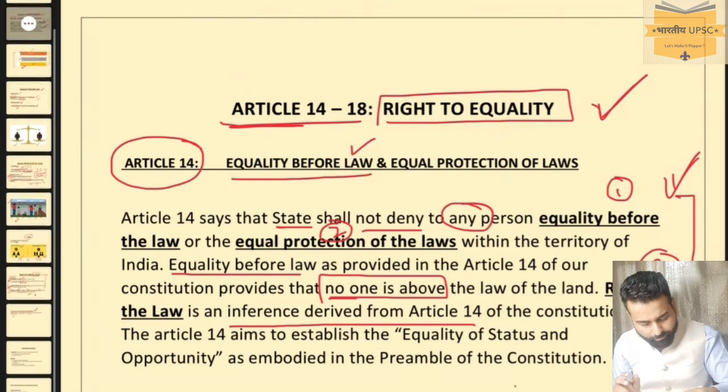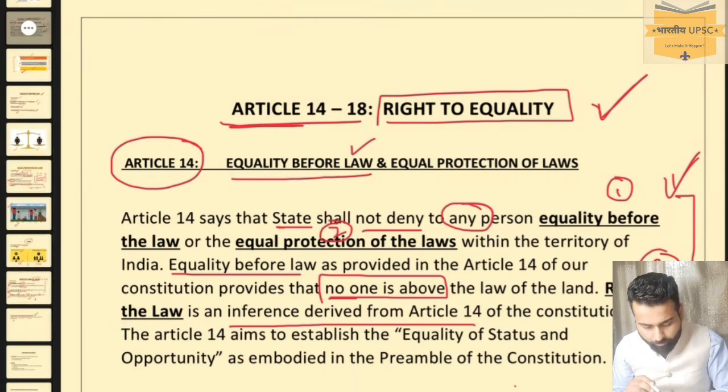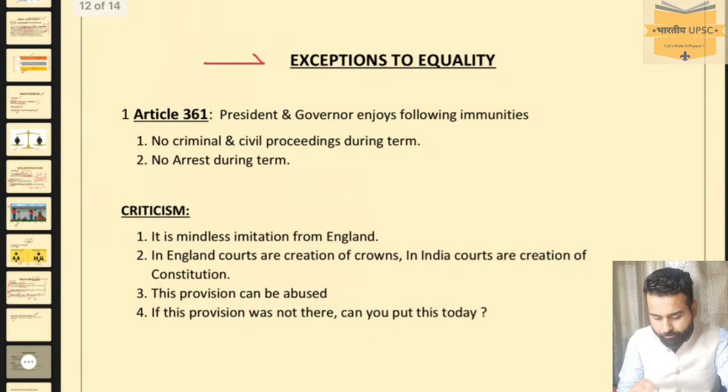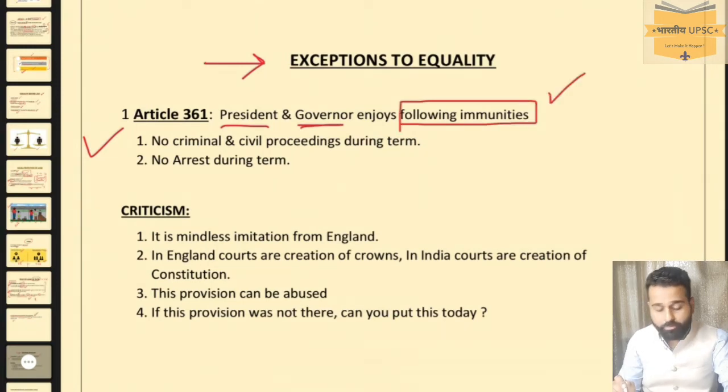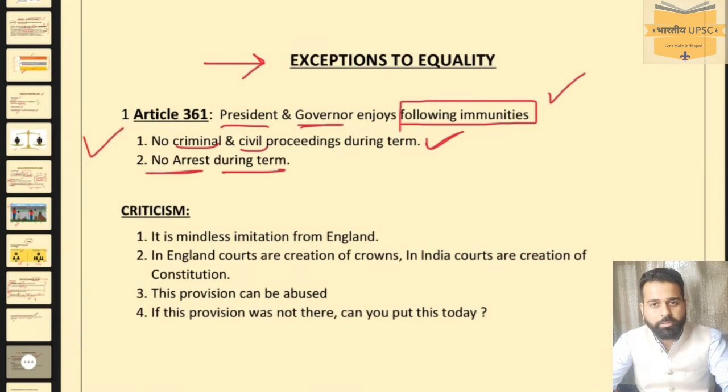Now there are some exceptions under Article 14. For example, number one exception is under Article 361, which says the President and Governor enjoy some immunities. For example, no criminal and civil proceedings will be held during their term, whether or not they commit any crime. Even civil proceedings will not be held anywhere. And second, no arrest during term, whether it is a criminal case or a civil case.